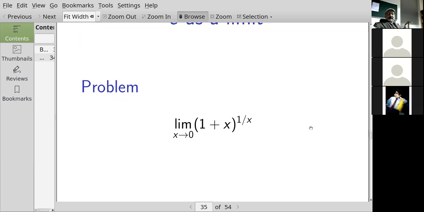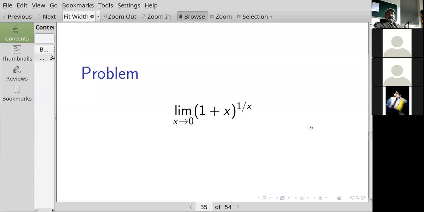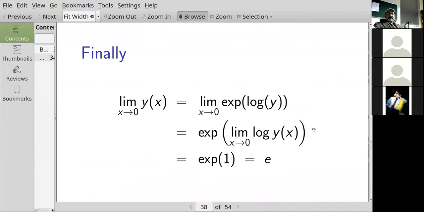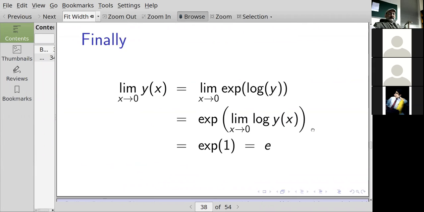Sir, can you go down to the last page, please? The one where you showed the solution. Yeah. Sir, can you explain this again? Okay.